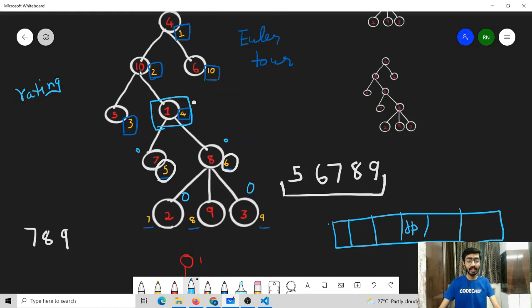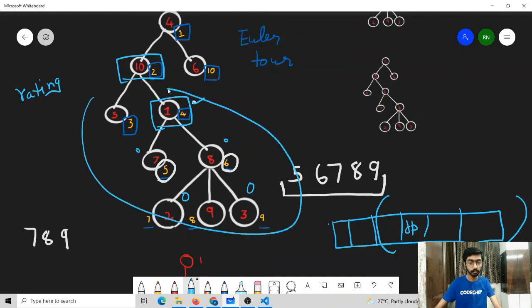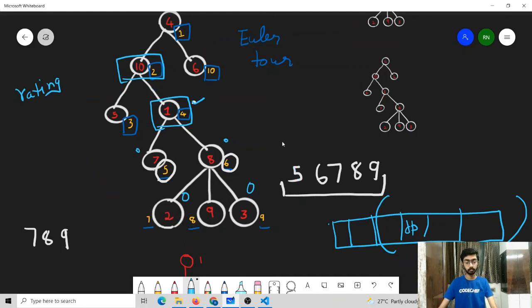And now, next time if I am going to find the answer for this node, if I try to find the sum from range number 3 to range number 9, so if we can query the sum of this range easily, indirectly we are going to query the value of DP of this entire subtree. In this way, we are going to solve the problem.